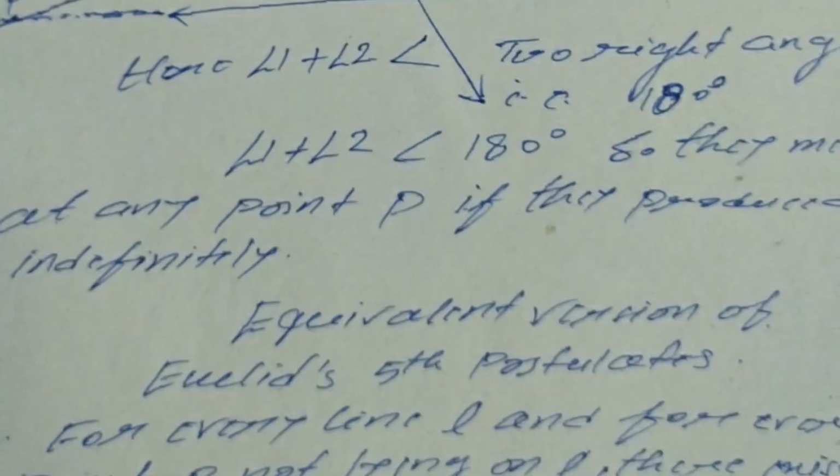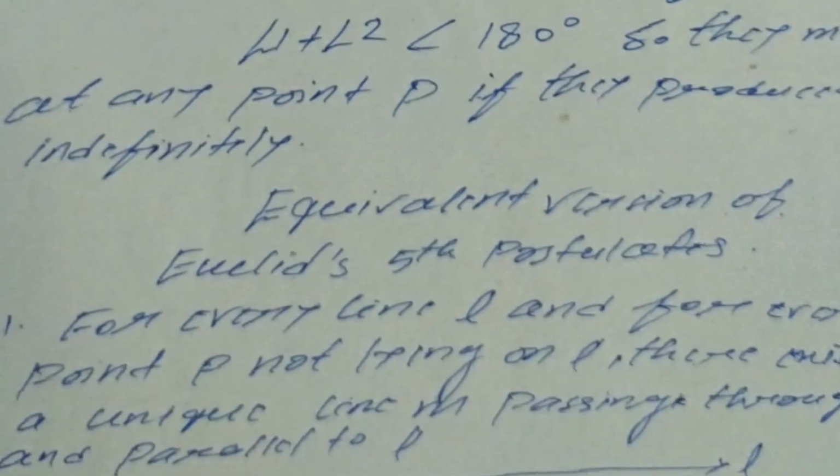Now the equivalent version of Euclid's fifth postulate.